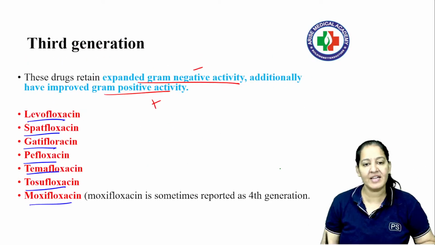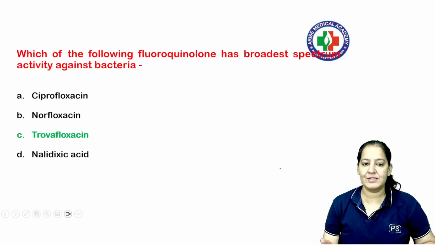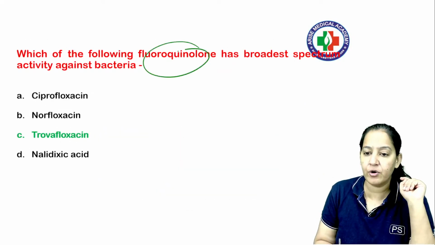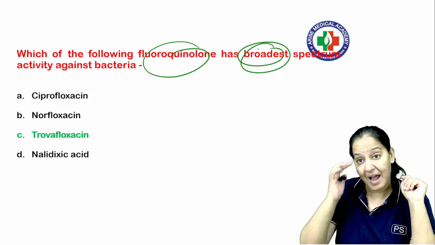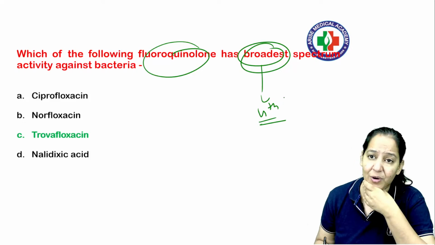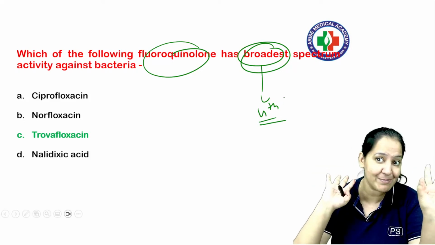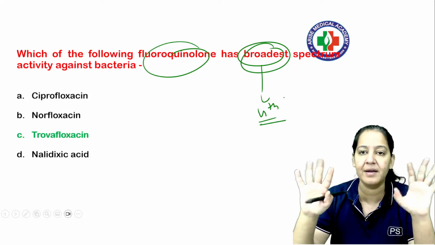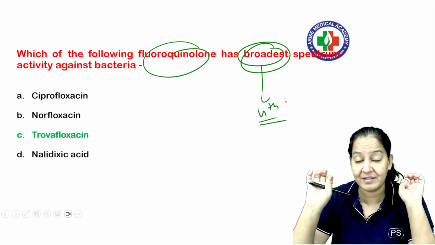So have a look at it, and now have a look at your question. You can easily solve that. Which of the following fluoroquinolones has the broadest spectrum? I mean to say, the examiner is asking you which of the following is the 4th generation. Simply memorize the 4th generation. Memorize first or 4th: first is the narrowest spectrum, 4th is the broadest. Even if you don't learn second and third, it will be fine. But the 4th generation should be at the tip of your tongue.